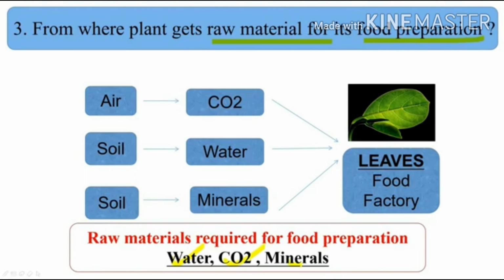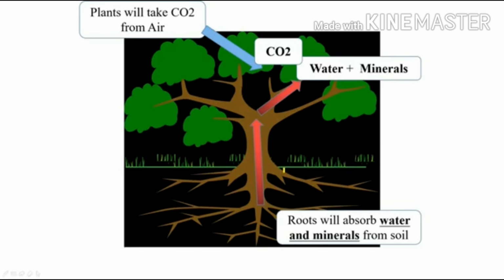We all know that carbon dioxide, water and minerals are the raw materials. In the leaves, plants get carbon dioxide from the air, water from the soil and minerals from the soil. All this, carbon dioxide, water and minerals, goes to the leaf.